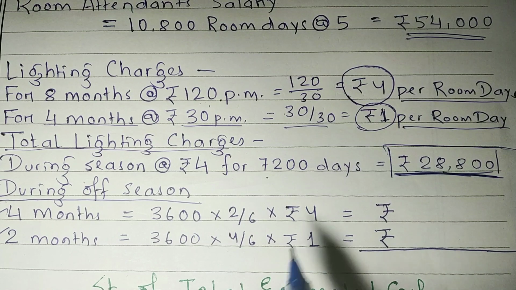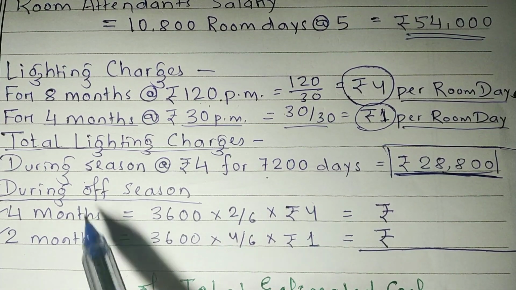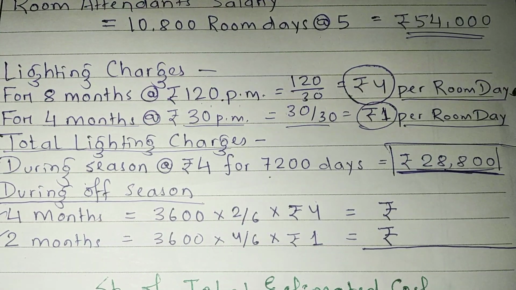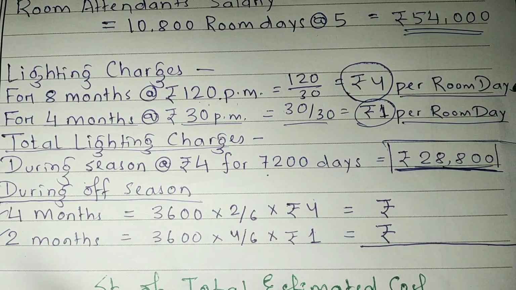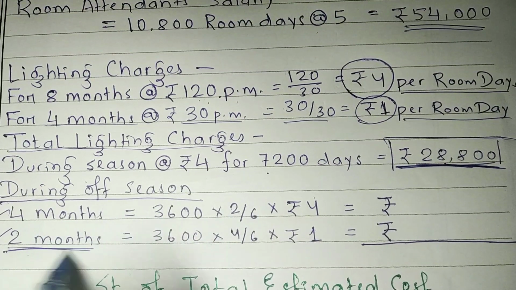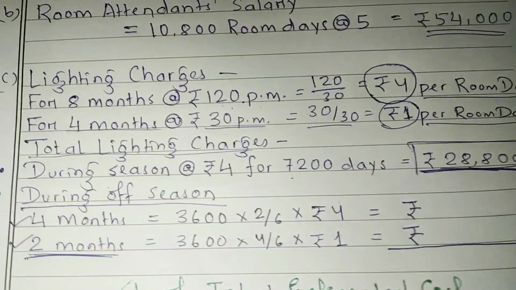Similarly, during off season, 4 months and 2 months, you have to calculate these two separately, right? Because the charges of lighting are different for these two terms. So for the first 4 months, it is okay. So let's consider this. For the first 2 months, it is how much?